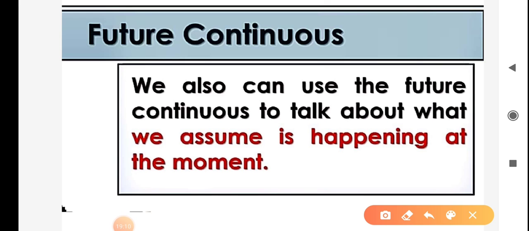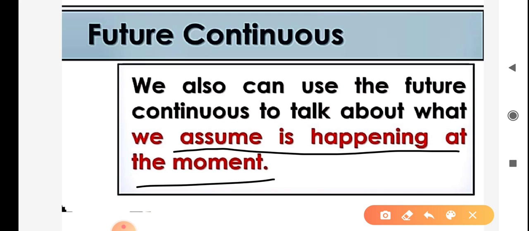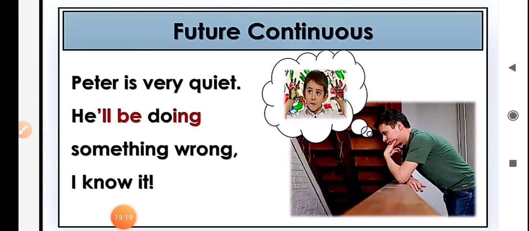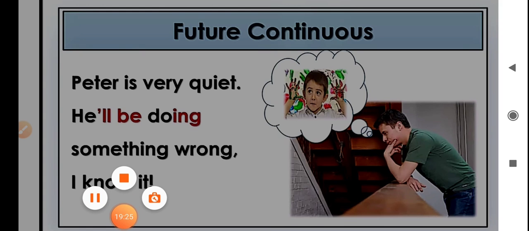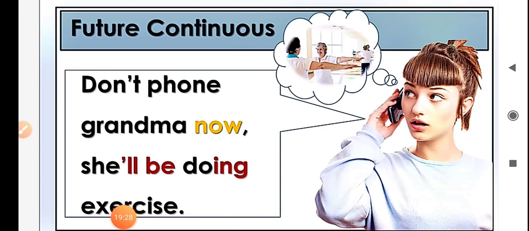We can also use the future continuous to talk about what we assume is happening at the moment. For example, Peter is very quiet. He will be doing something wrong. I know it. Don't phone grandma now. She will be doing exercise.